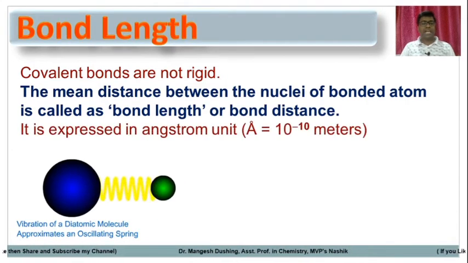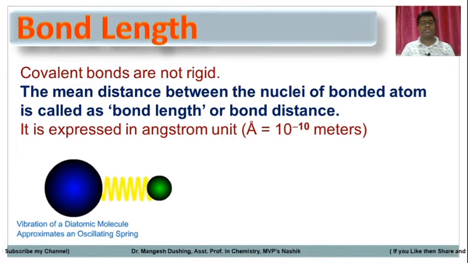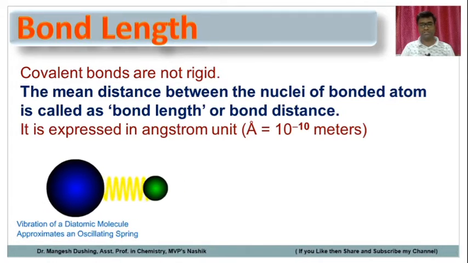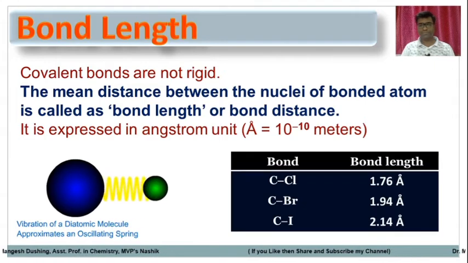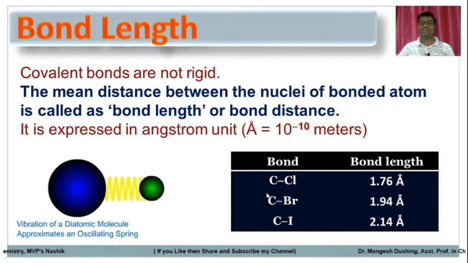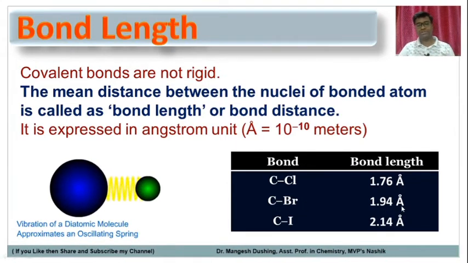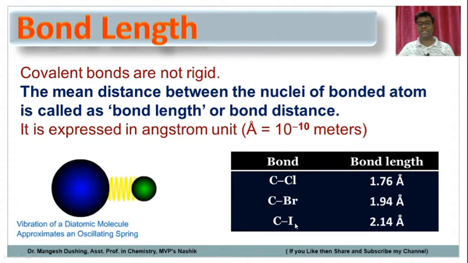Bond length is expressed in the unit Angstrom. 1 Angstrom is equal to 10 raised to minus 10 meters, or you can say 10 raised to minus 8 centimeters. As the size of the atom increases, the bond length also increases. So the C-Cl bond is around 1.76 Angstrom, while the C-Br bond is 1.94 Angstrom. The C-I bond, that is the carbon-iodine bond, is 2.14 Angstrom. As it is the distance between two nuclei, the size of the atom matters. As the size of the atom increases, the bond length also increases.